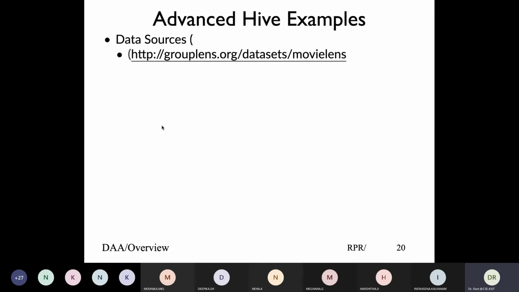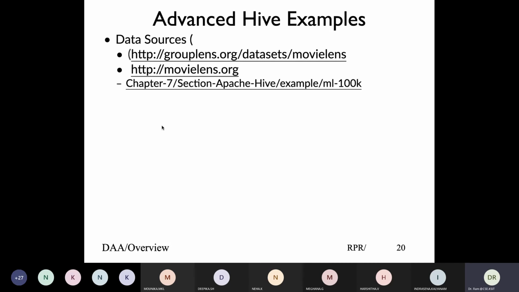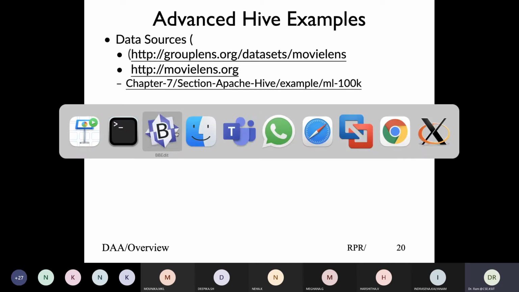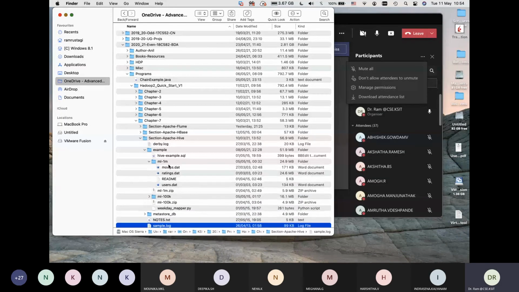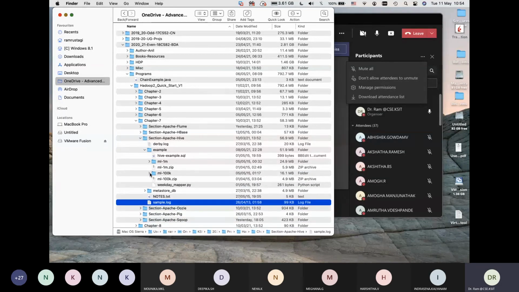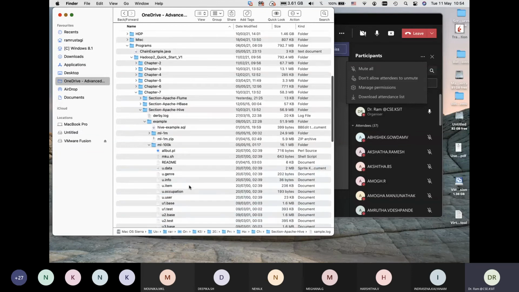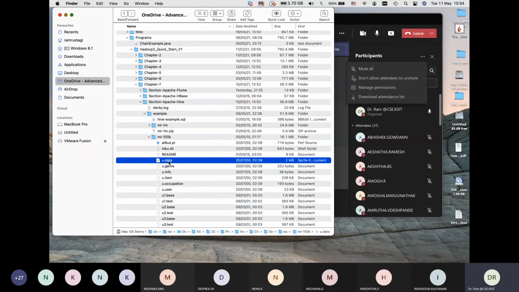The book also gives you another detail, data sources, MovieLens. Basically, the data file gives you a kind of rating, and this is again available as part of the program, chapter 7. So this is ML 1 million records, and this is 100,000 records. And we're looking at the file called u.data.